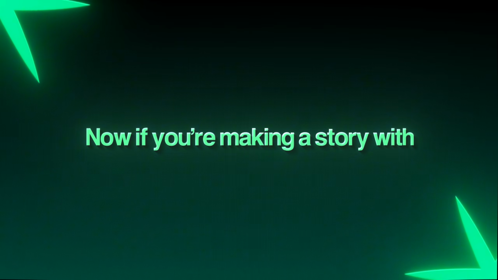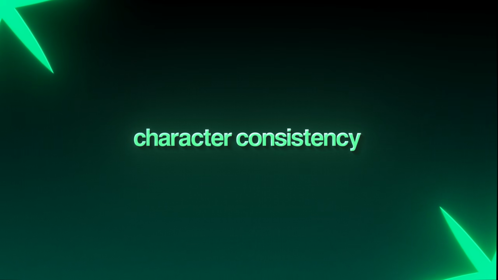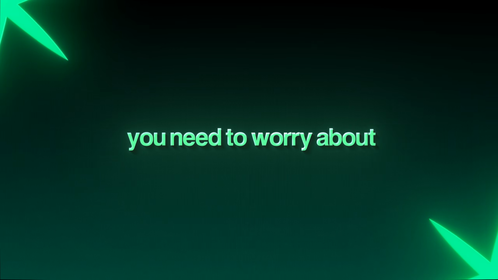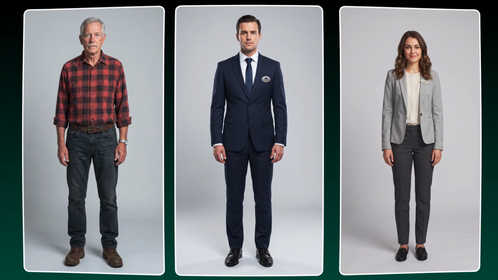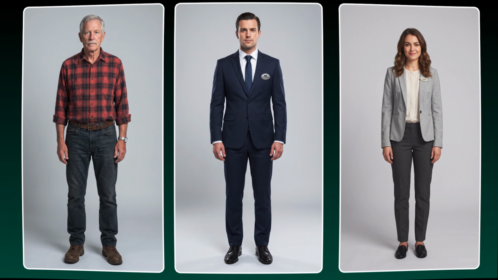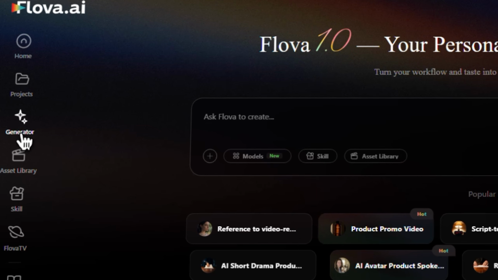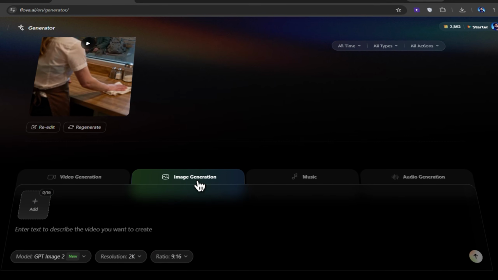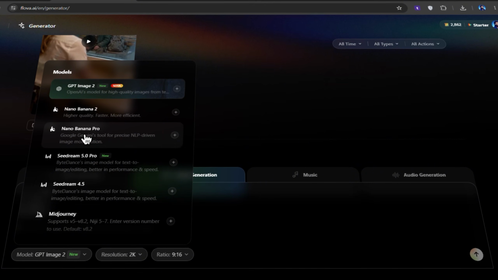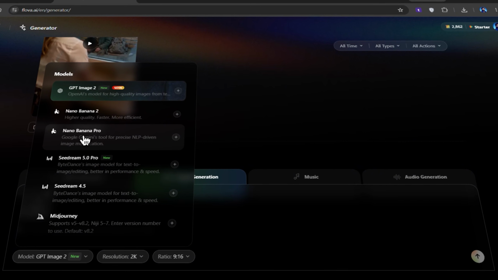Now, if you're making a story with multiple scenes, character consistency is one of the biggest things you need to worry about. So I'm going to create reference images for each of the characters before generating the actual scenes. Inside the dashboard, head over to the generator and select the image generation feature. For the model, I'm using Nano Banana Pro, since it consistently produces the most realistic and high-quality results.